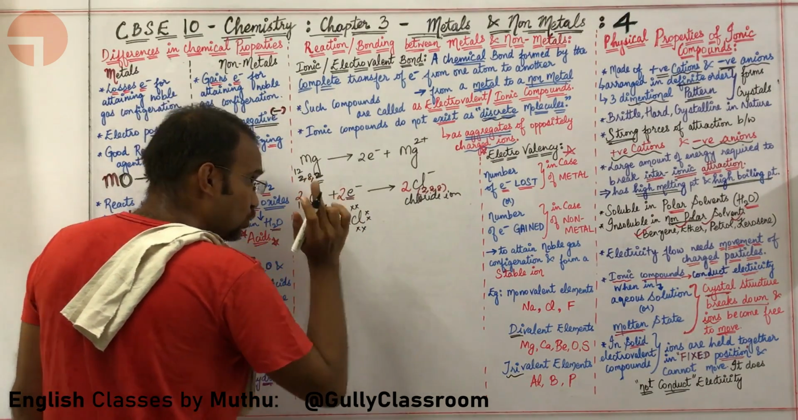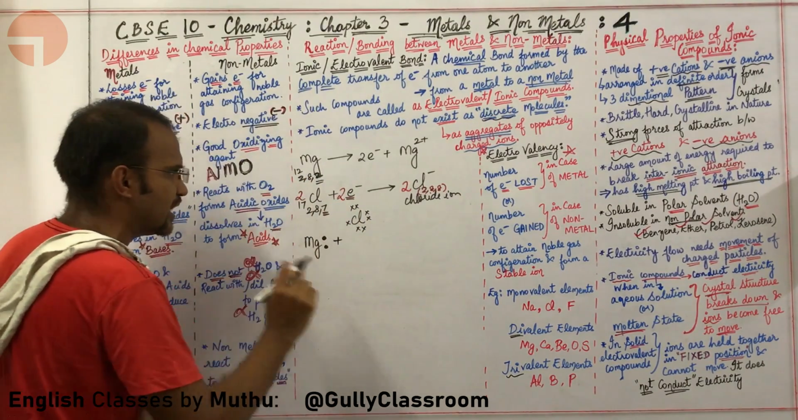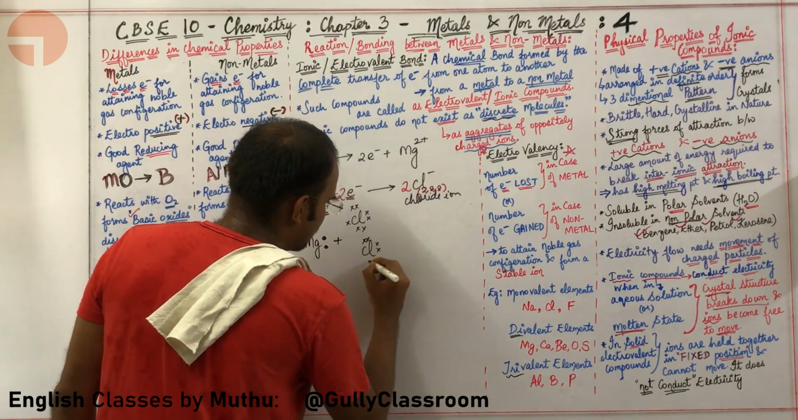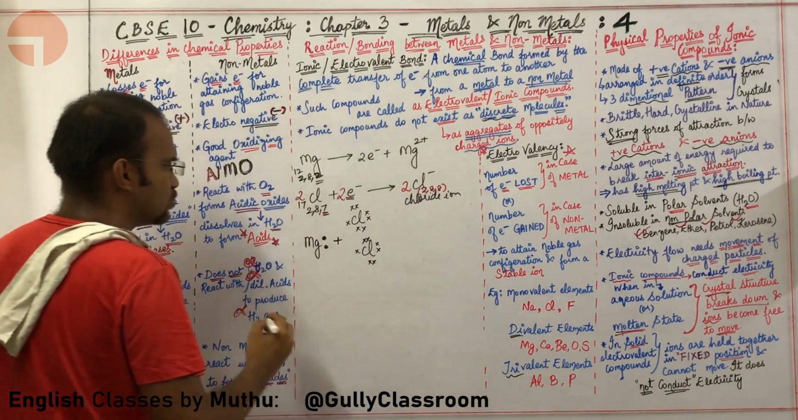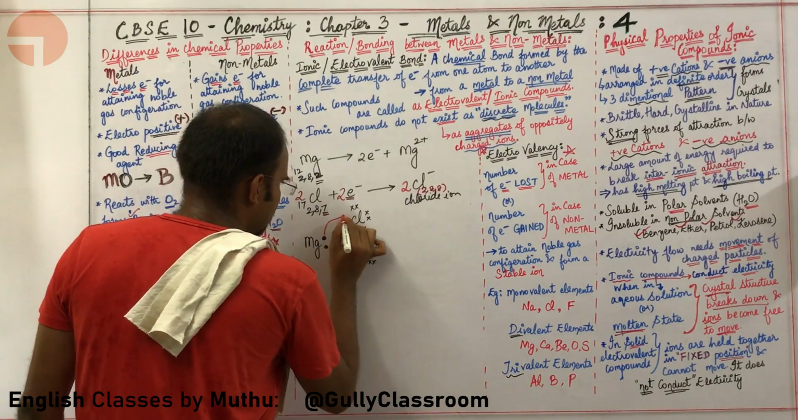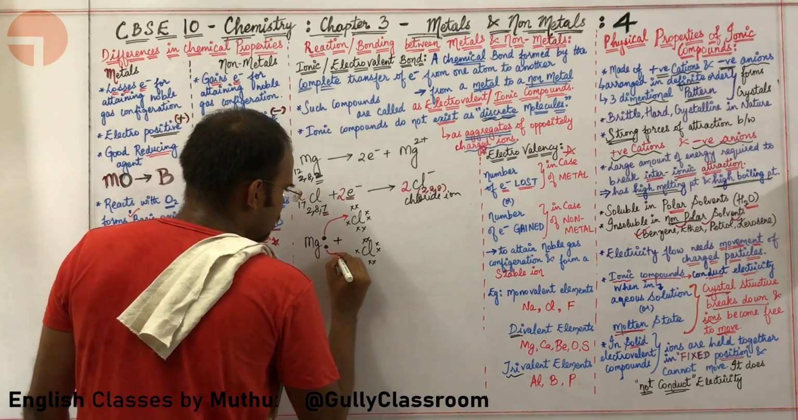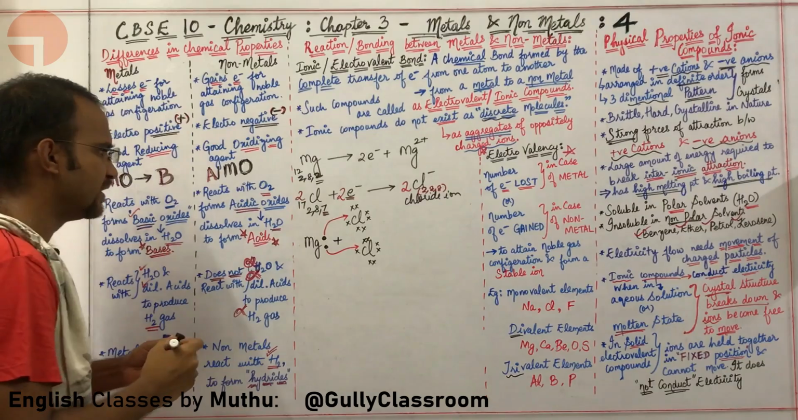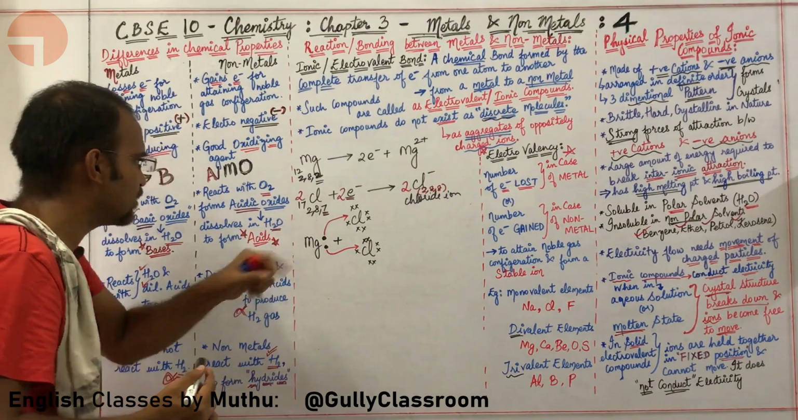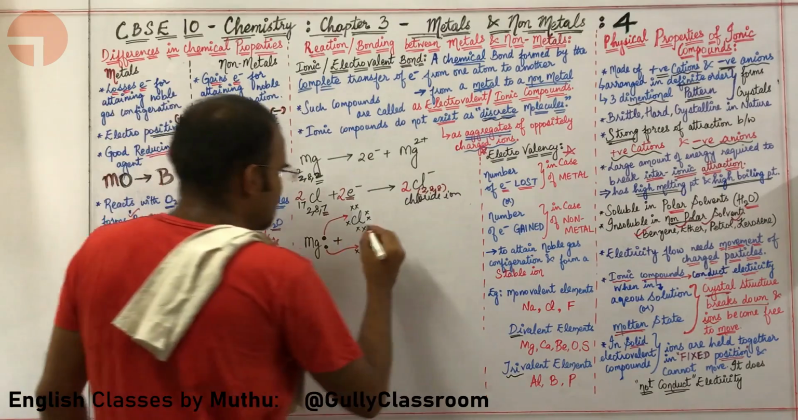But here there are 2 chlorines because magnesium has 2 electrons. 1 chlorine can take only 1 electron, so I am going to draw another 7 electrons over here. What next, sir? This electron from magnesium will go over here. The 2 chlorines will each gain an electron from the same magnesium.